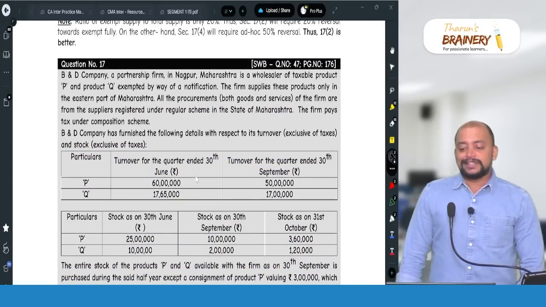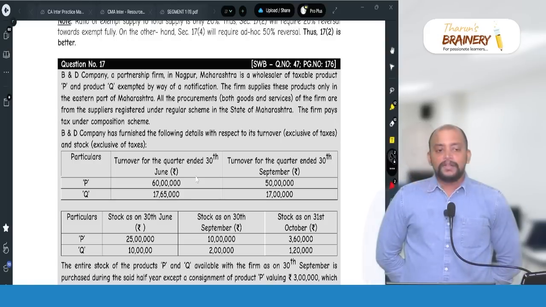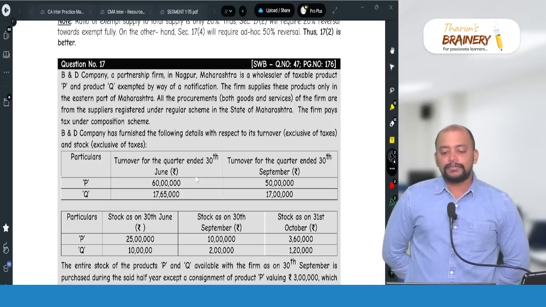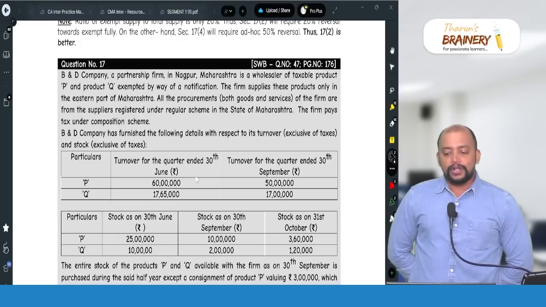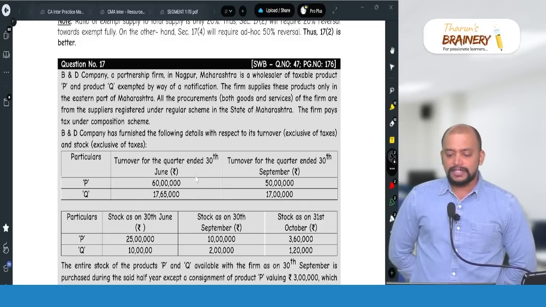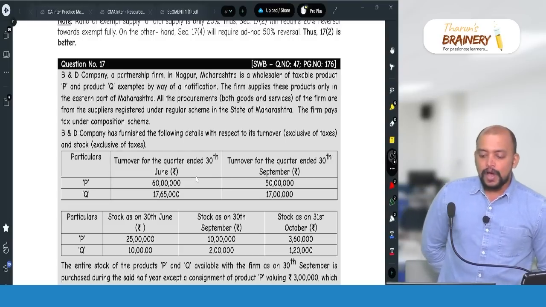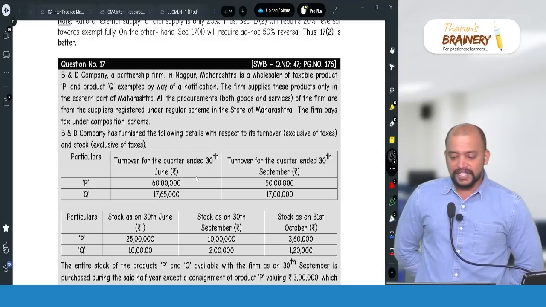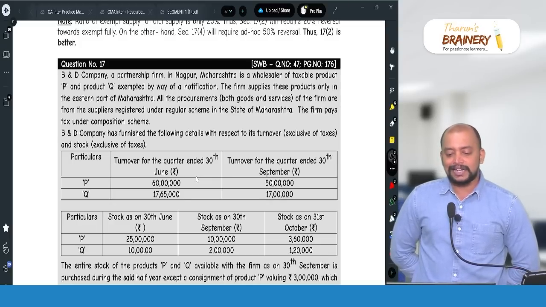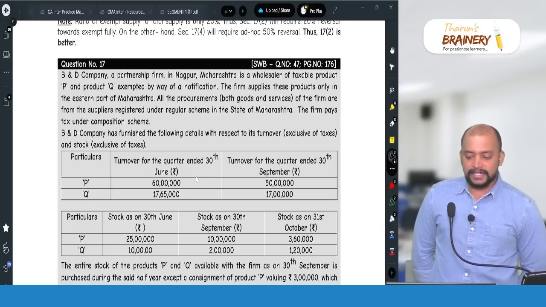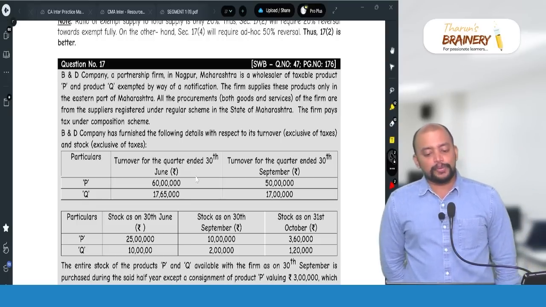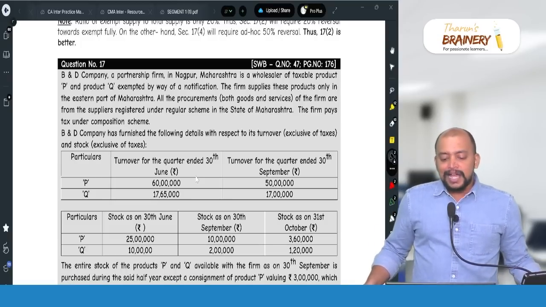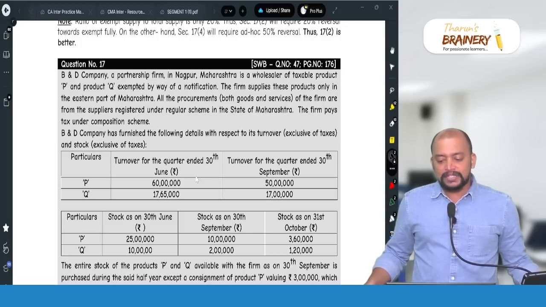Question 17, this is in page number 176. B&D Company, a partnership firm in Nagpur, Maharashtra, is a wholesaler of taxable product P and product Q exempted by way of notification. The firm supplies these products only in the eastern part of Maharashtra. All the procurements, both goods and services of the firm, are from the suppliers registered under regular scheme in the state of Maharashtra. The firm pays tax under composition scheme. B&D Company has furnished the following details with respect to its turnover, exclusive of taxes and stock.